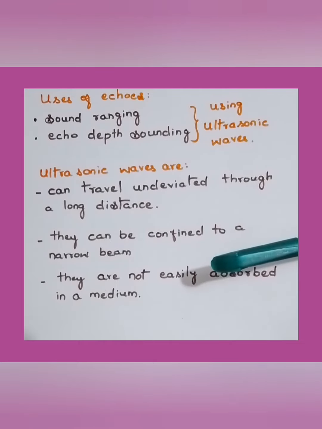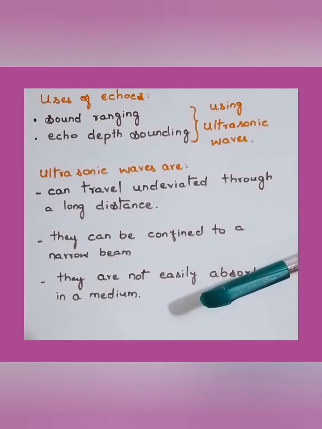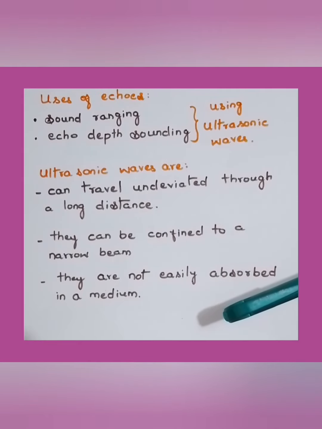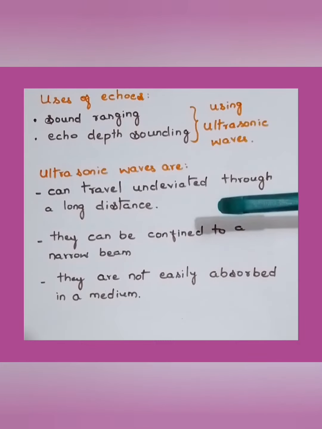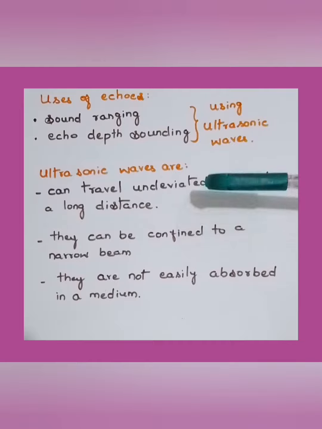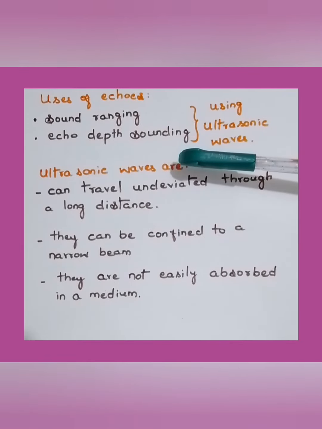They will not scatter. Third point, ultrasonic waves are not easily absorbed by the medium. Hence, you can get the clear echo of the sound back. Hence, we choose ultrasonic waves, especially in sound ranging and echo depth sounding.